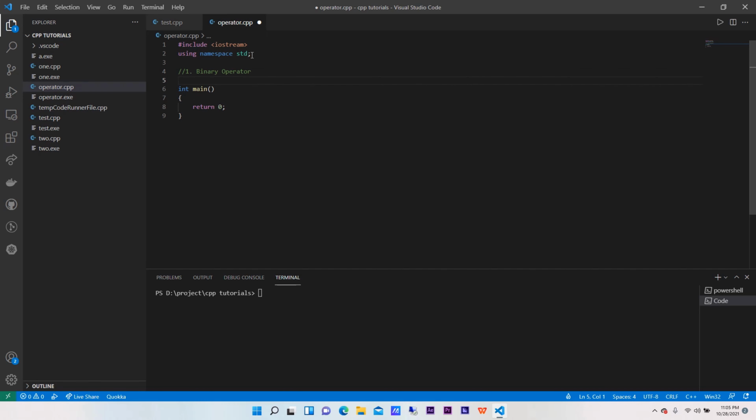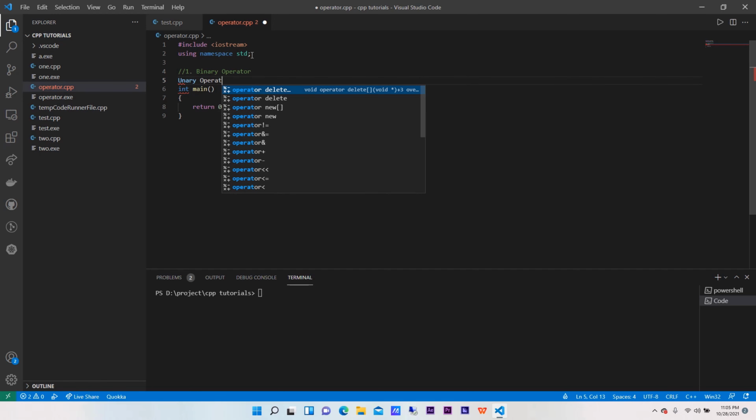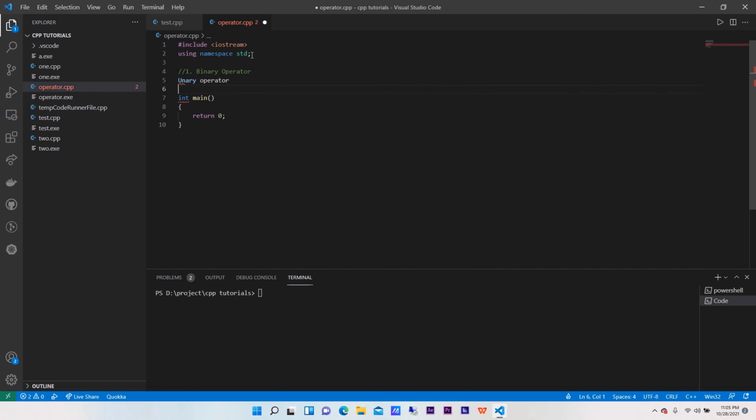The next is the unary operator, and then the third one is the ternary operator. Okay, so these are the three types of operator which we basically have.